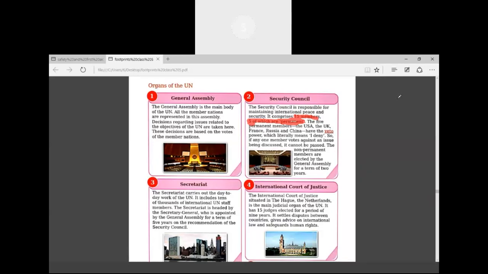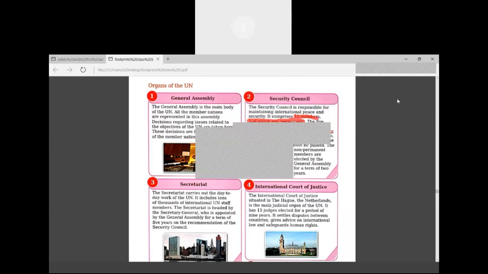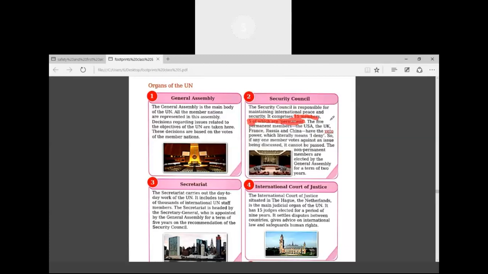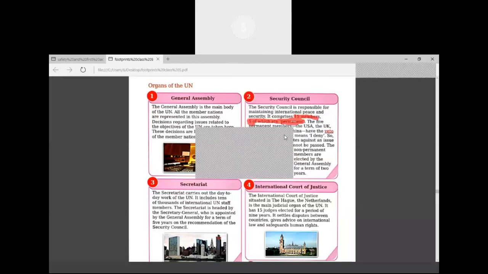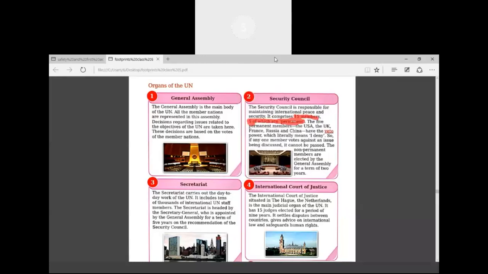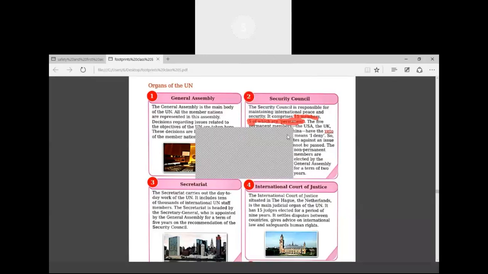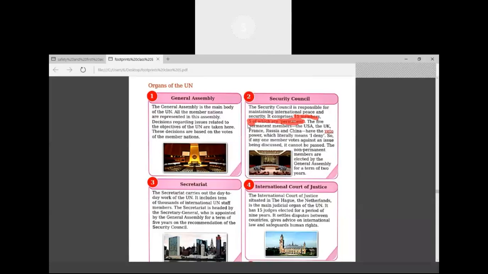Meaning, if any decision is being taken or any issue is being discussed and one of these 5 members votes against it, then that issue, that decision will not pass. The non-permanent members are elected by the General Assembly for a term of 2 years. The non-permanent members, those which are not permanent, have a term of 2 years. Means they work for 2 years only. Okay, students?